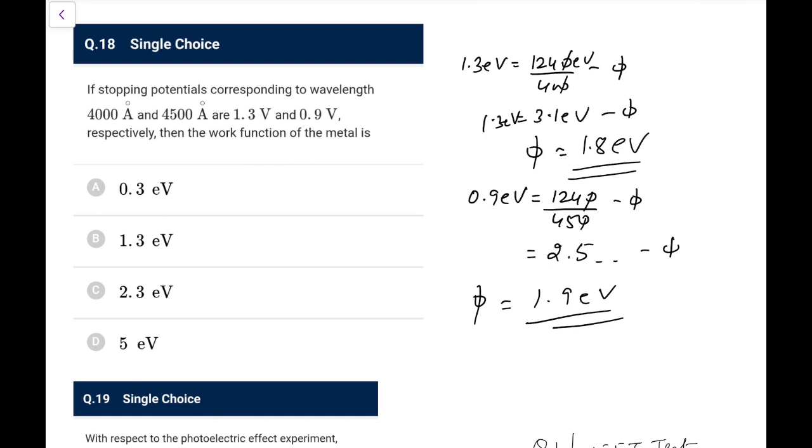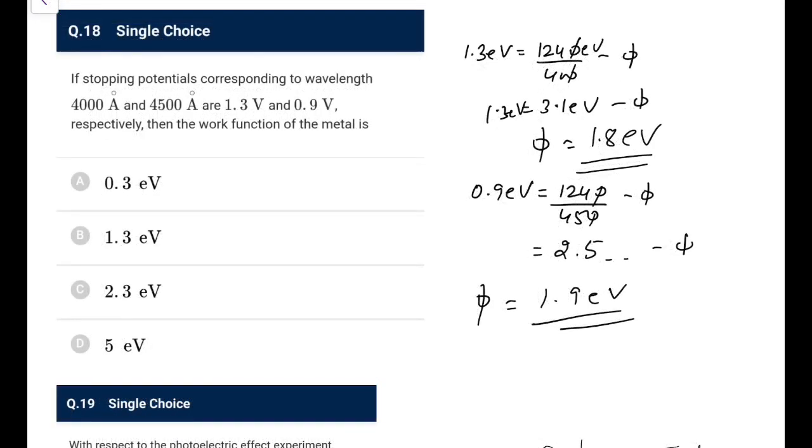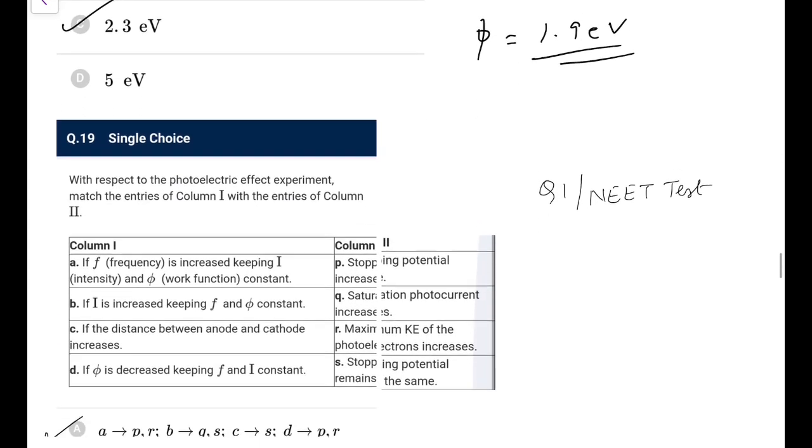So there is some flaw in this particular question, I think there is definitely some issue in this, and in the solution I see they have taken the ratio and somehow calculated 2.3, but with this data I'll also go with this one. You can also go with 1.3 also. I don't agree with the data in this case. There might be some errors, but I think the data that we have calculated is also not wrong here.